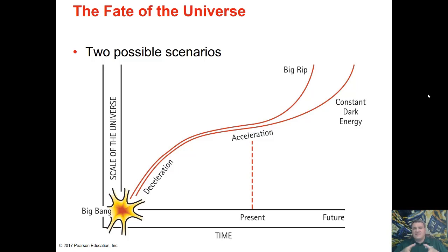What that means is that galaxies, which are held together by gravity, are going to get ripped apart. Then, as it continues, solar systems. The expansion of space will be so fast that solar systems get pulled apart. Then it'll be so fast that planets get pulled apart. And then molecules get pulled apart. And then atoms get pulled apart. This is what is referred to as the Big Rip.